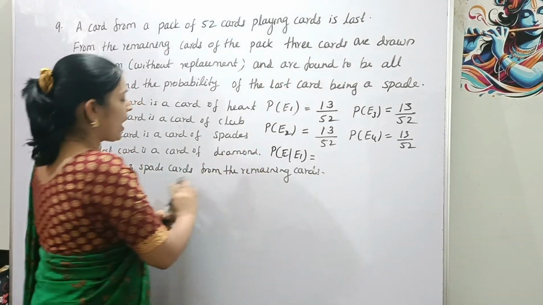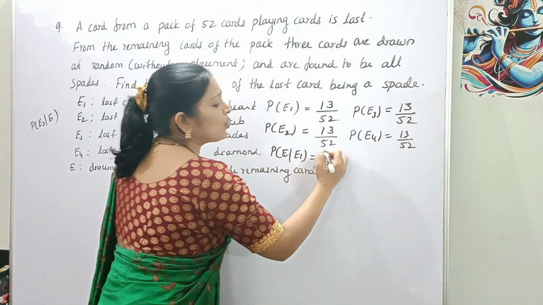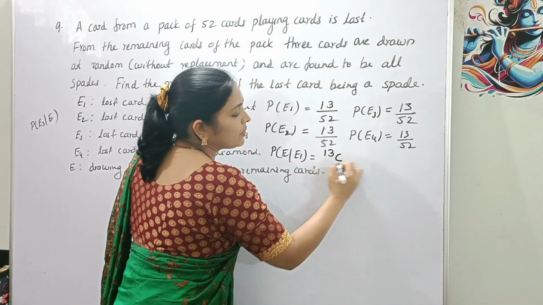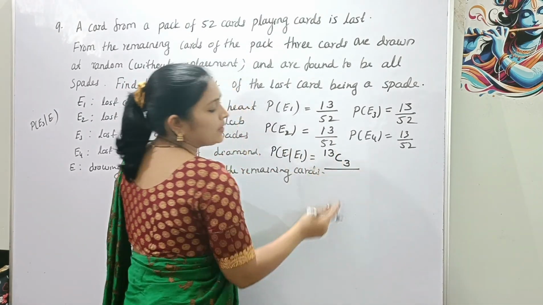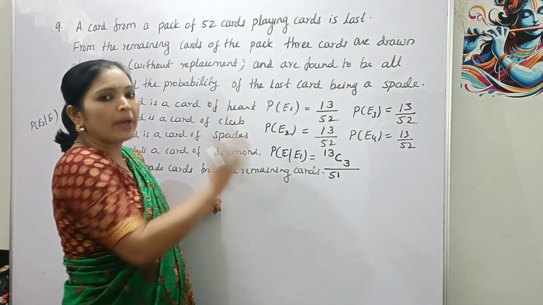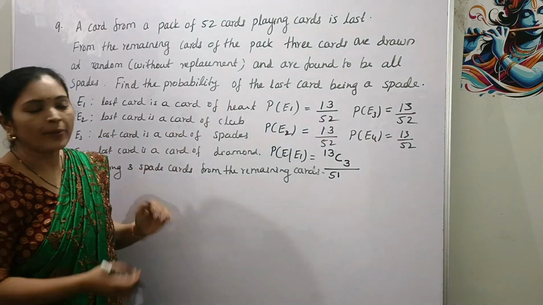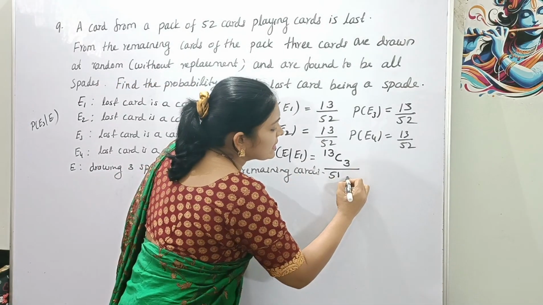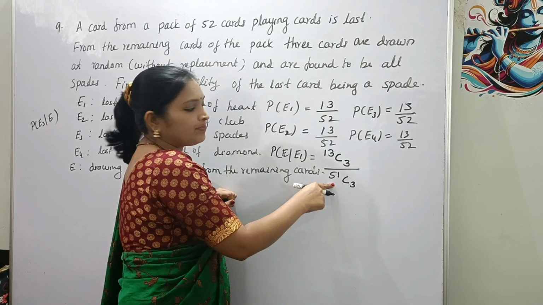So here that is selecting 3 spade cards, okay, out of 13 spade cards, selecting 3 spade cards and divided by total, drawing 3 cards from the remaining cards, okay. So remaining 51 cards. So one card is lost, okay. So 51 C3, selecting 3 cards out of 51 cards.